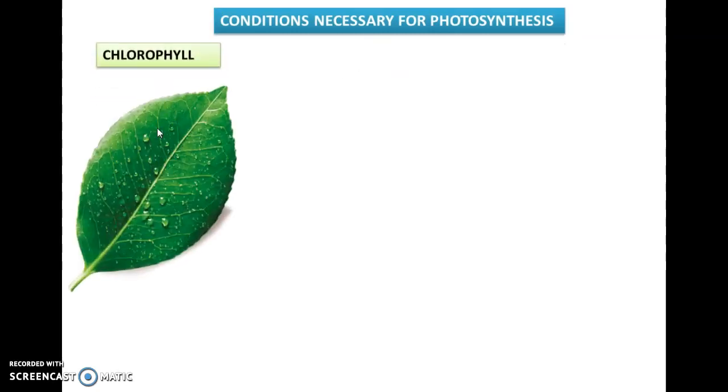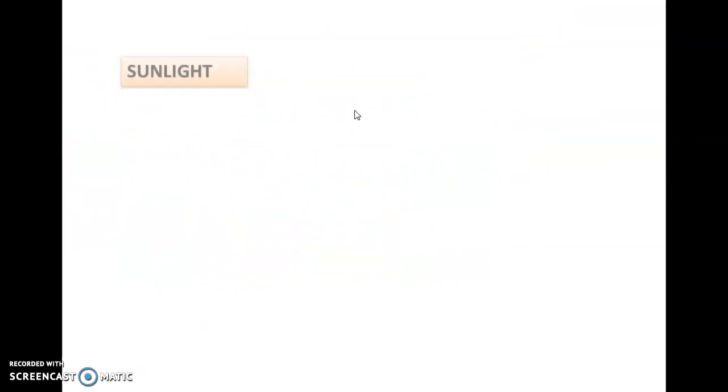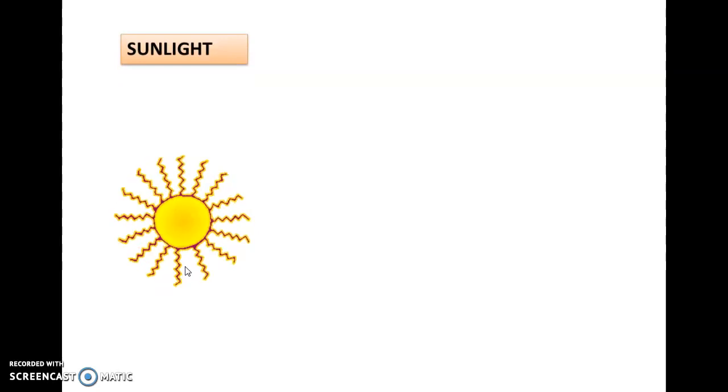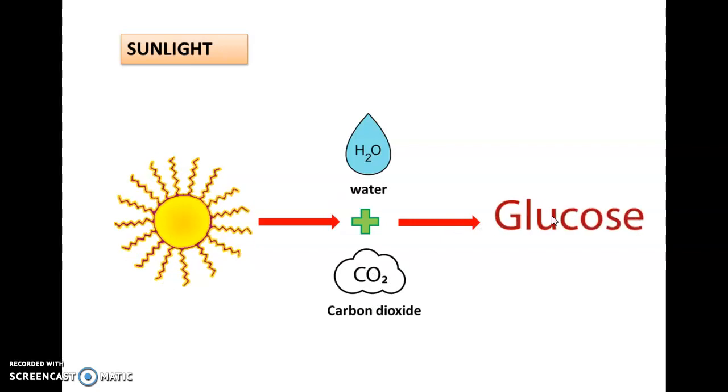Conditions necessary for photosynthesis. Chlorophyll. In green leaves, there is a special structure present called chloroplast, which contains green pigments called chlorophyll. These chloroplasts are more abundant on the upper side of the leaf, where they can receive more sunlight. Next, sunlight. Sunlight is used as a source of energy for the process of photosynthesis. It helps in combining water with carbon dioxide to produce glucose.